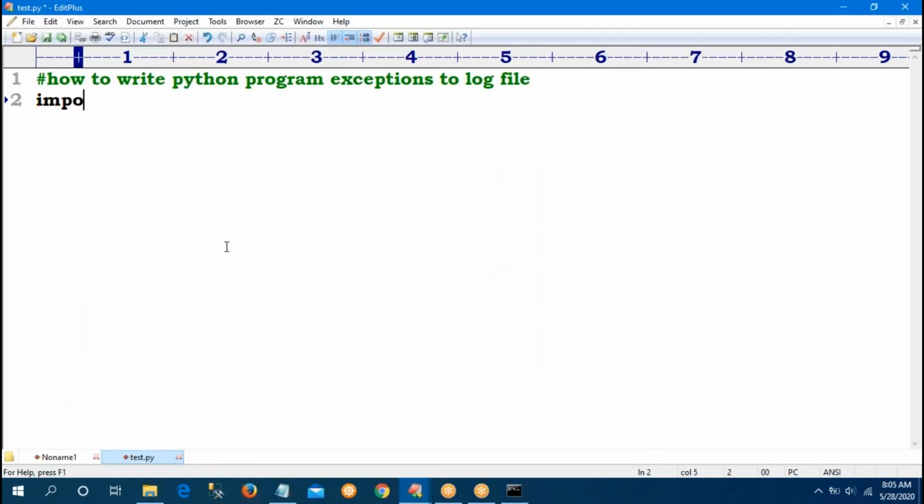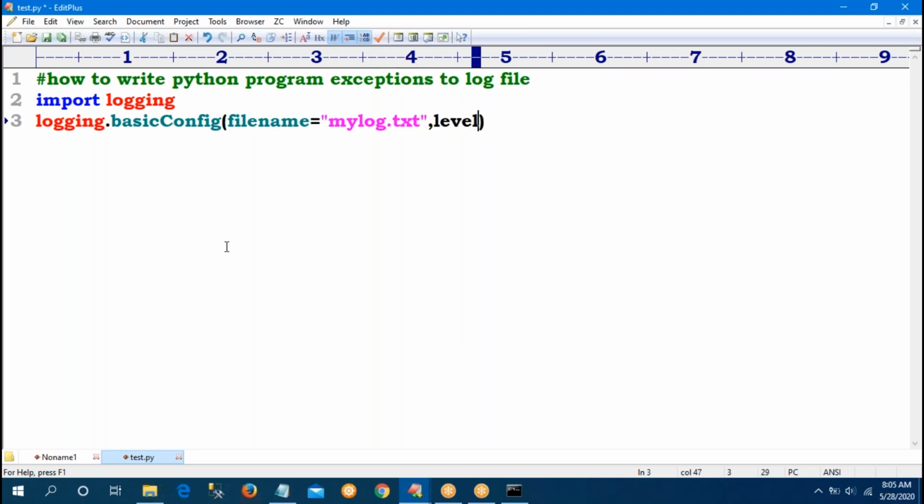First, import logging. Then logging.basicConfig, first the filename, mylog.txt, and the level. Just information I am giving, so I provided info.